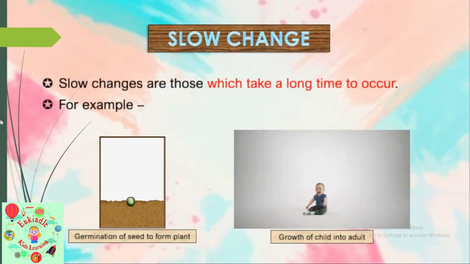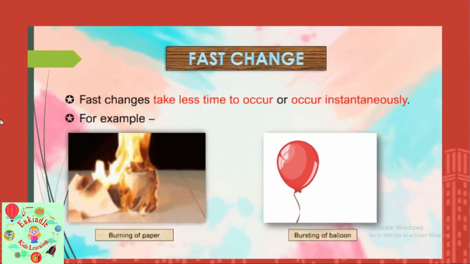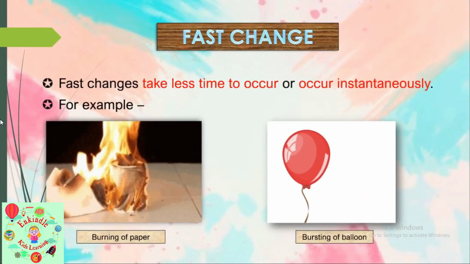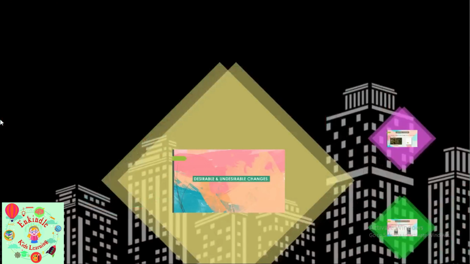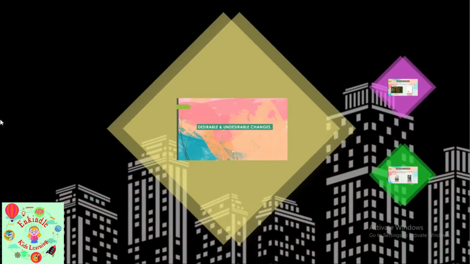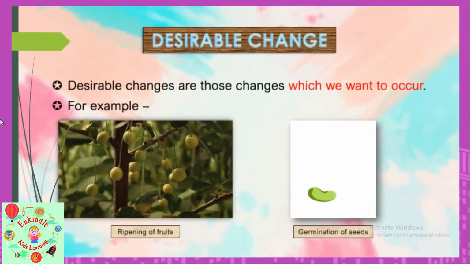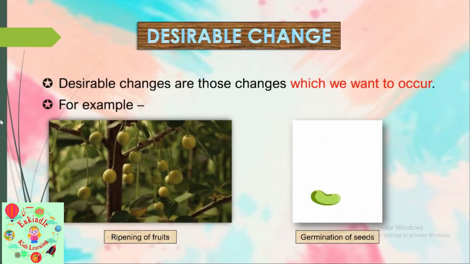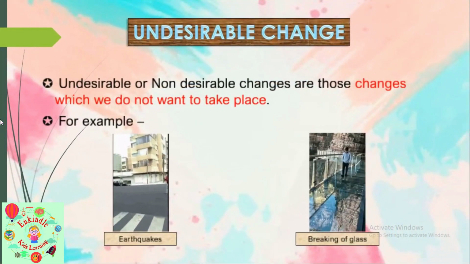Slow changes are those which take a long time to occur, whereas fast change takes less time to occur. Then we saw the second change, that is desirable and undesirable change. Desirable changes are those changes which we want to occur, whereas undesirable changes are those changes which we do not want them to take place.